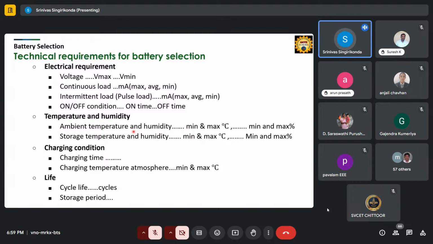So that's why we need to know what ambient temperature and humidity it can withstand. If you go to cold countries like European countries, the temperature is very low. We know that the battery operation or the electron flow will be low if the temperature is very low. You can observe those things. If you are at home, there is an inverter. Okay, in the winter season, the charging is going to be a little bit slow. Okay, right, this is called the electrode denaturation formation. Right, a white solid forms on the batteries.